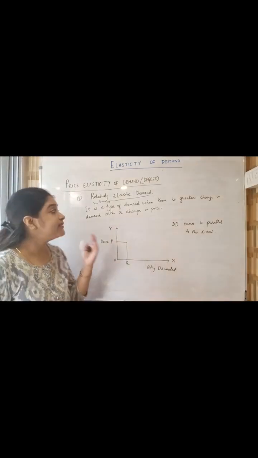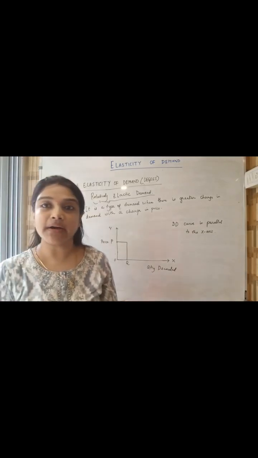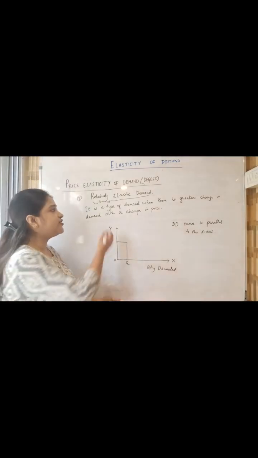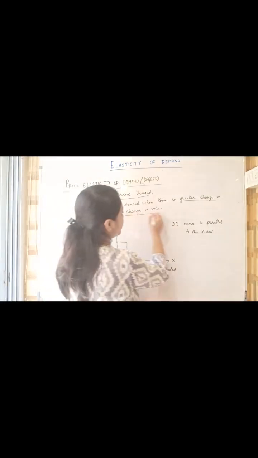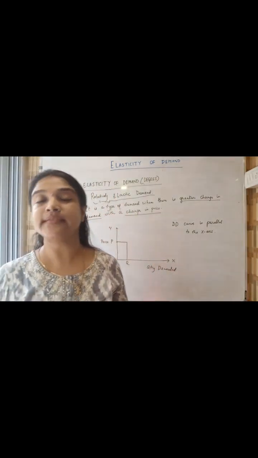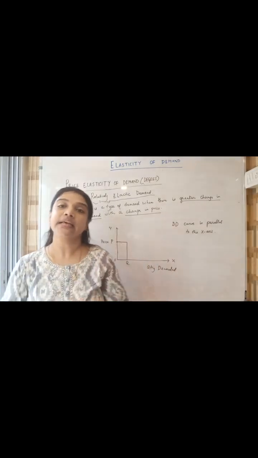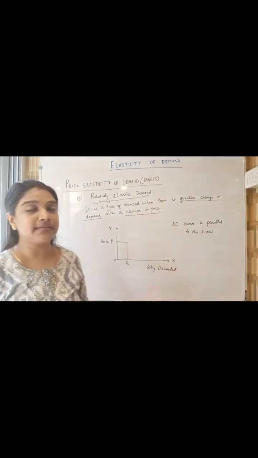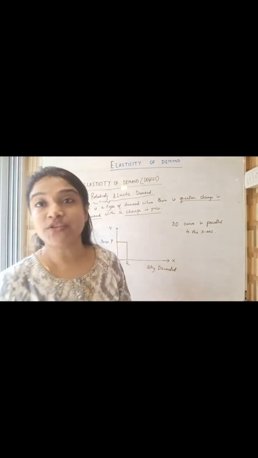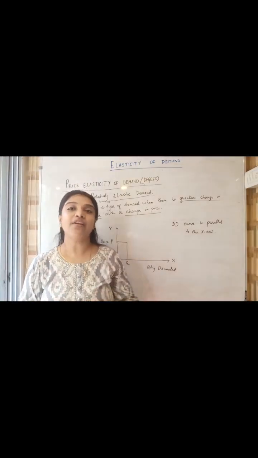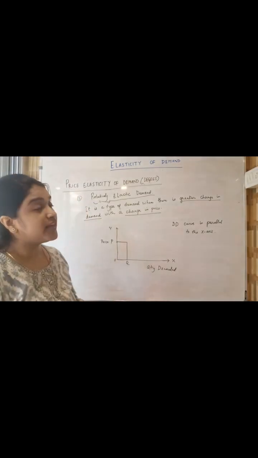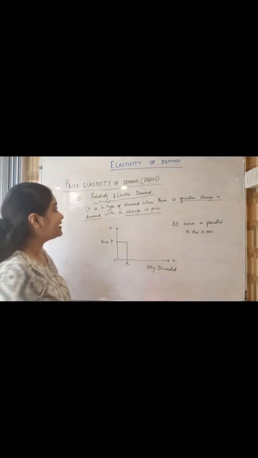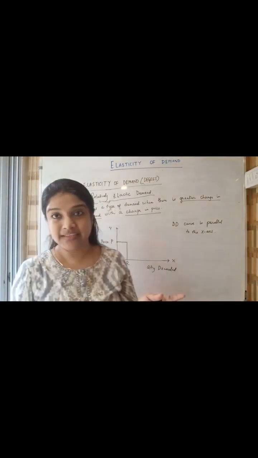Now what is that? Relatively elastic demand is a type of demand when there is greater change in demand. Change in demand is greater in ratio, in percentage, than the change in price. Let's say price changes by 5%, there is a change in demand by 10%. Or price changes by 2%, there is a change in demand of 4%. So demand change is greater than price change, and that is why it is called elastic demand.